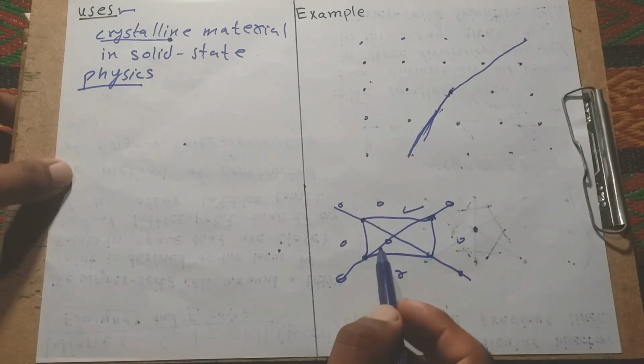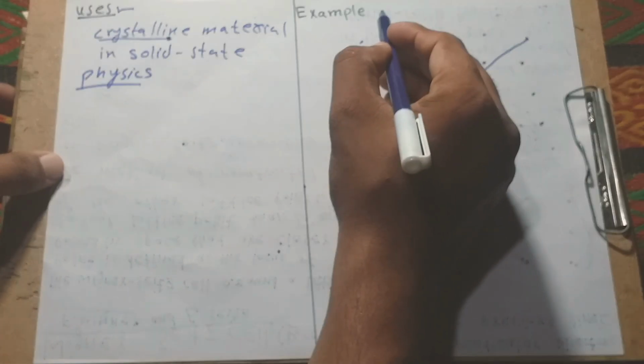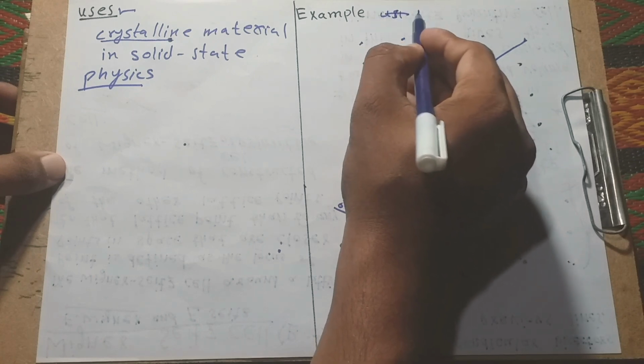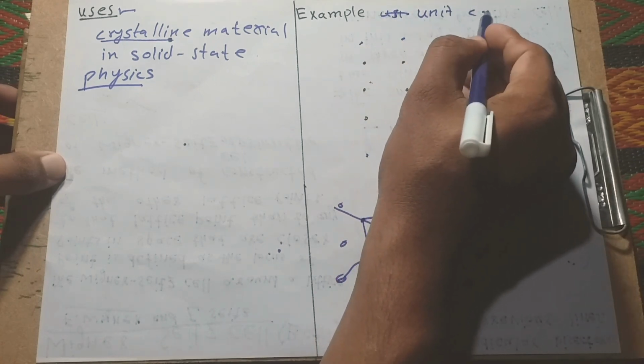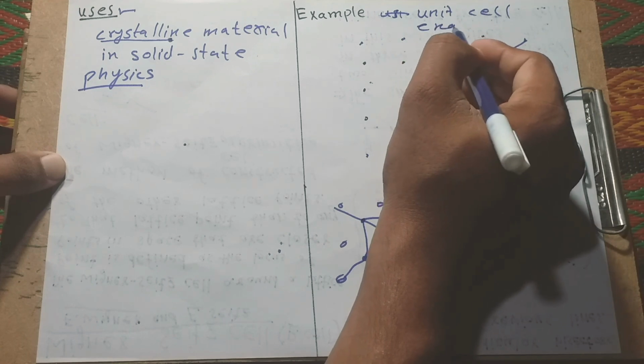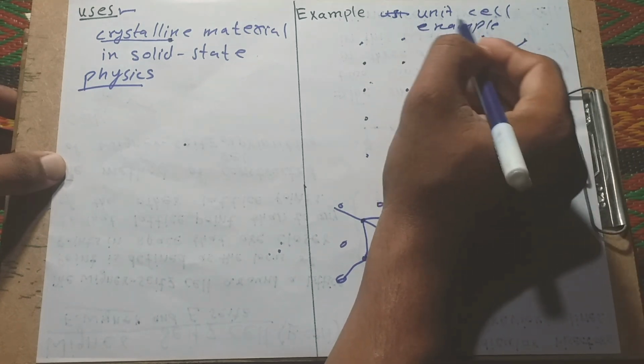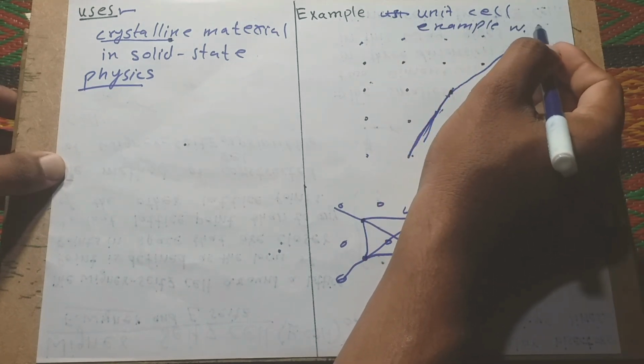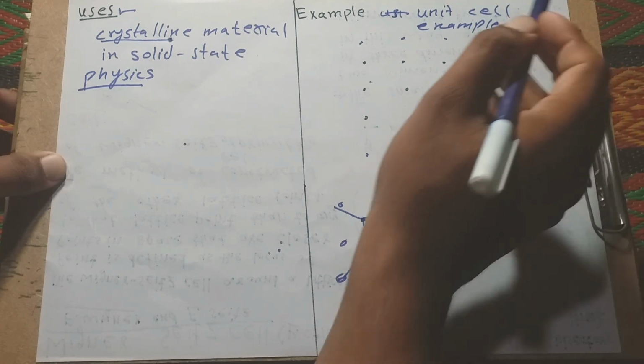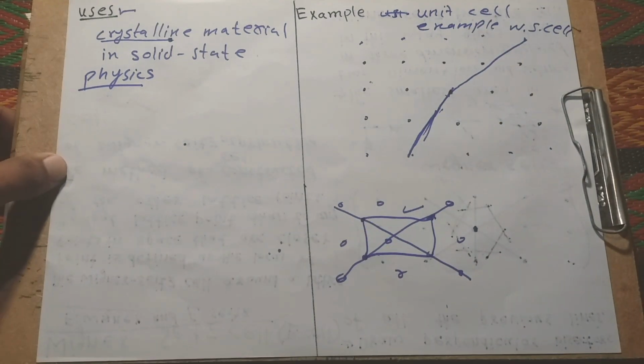This is an example of a unit cell, and examples of the Wigner-Seitz cell. Okay, understand?